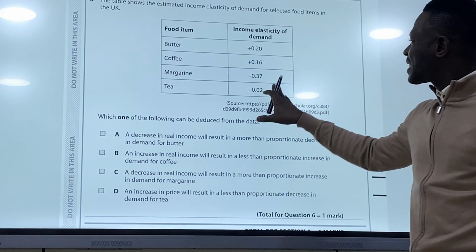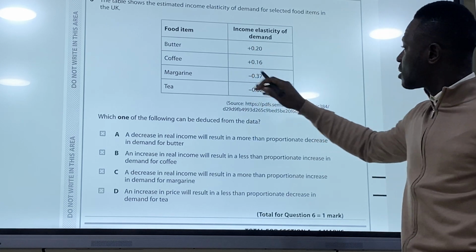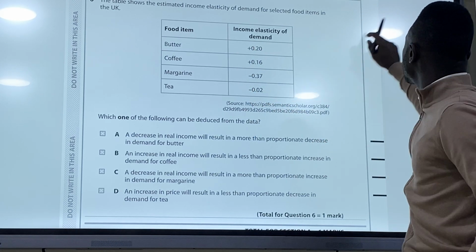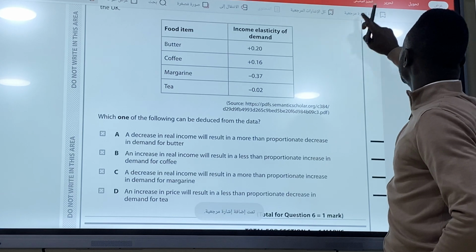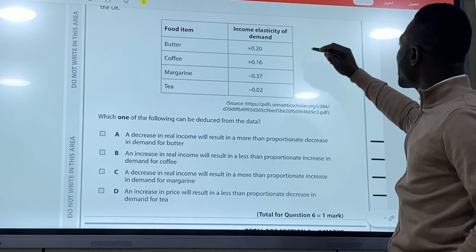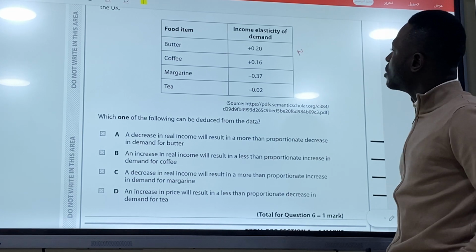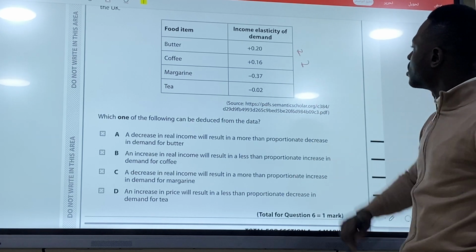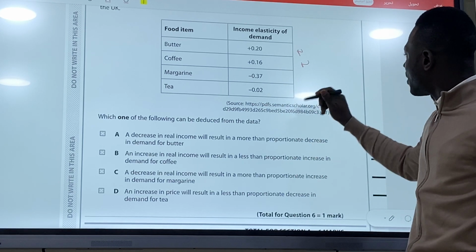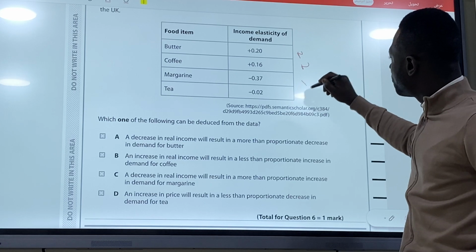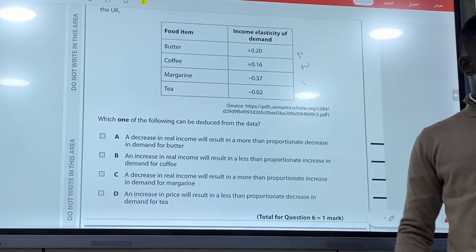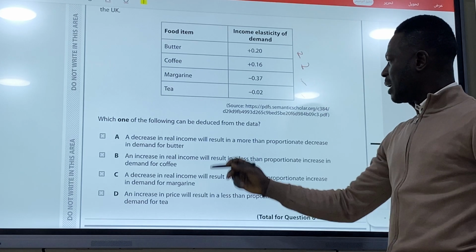So first we have to understand the calculations. A positive YED makes it a normal good. A negative YED means inferior goods. That's the first thing. So now let's check what they said there.